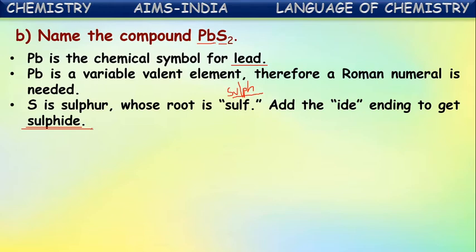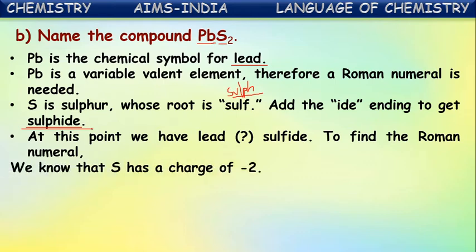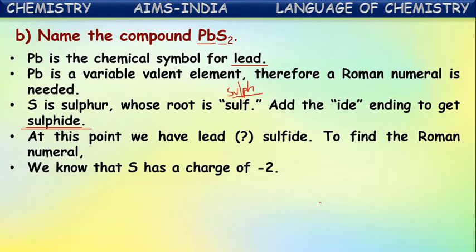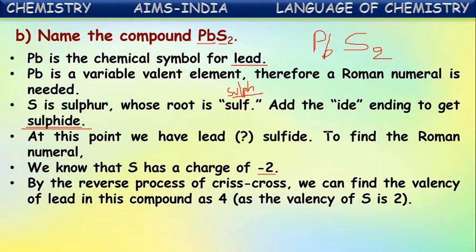But at the side of the cation name, a Roman numeral is written, which indicates the valency of that metal in the compound. That is to be found here. How can we find it? Sulfur has valency 2. We know sulfur is one of the non-metals, and it exhibits a -2 charge in its compounds. So by using the crisscross reverse method, for sulfur the valency is 2, and we can get the valency of lead in this compound as 4.